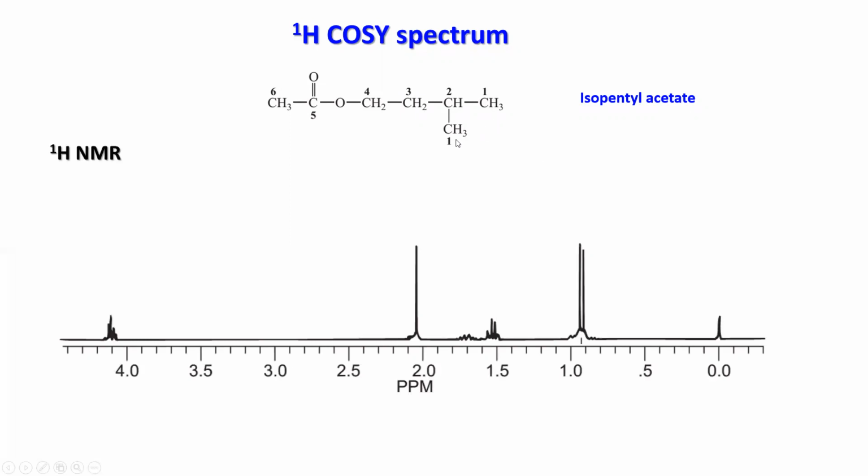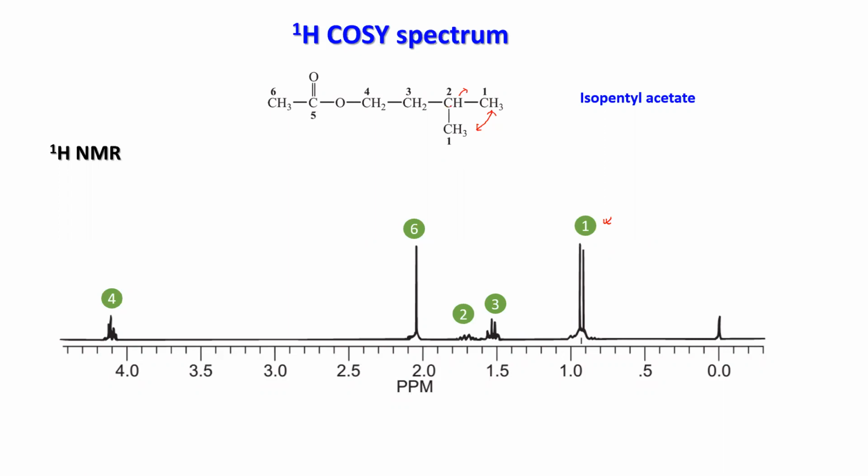You have methyl, you have CH, CH2, CH2, and you have another methyl here. So the proton numbering will look like this. If I give the numbering, these two methyls will be identical, which will be a doublet due to this proton. And that is far away, so you'll have a doublet. This is one H, this is one.